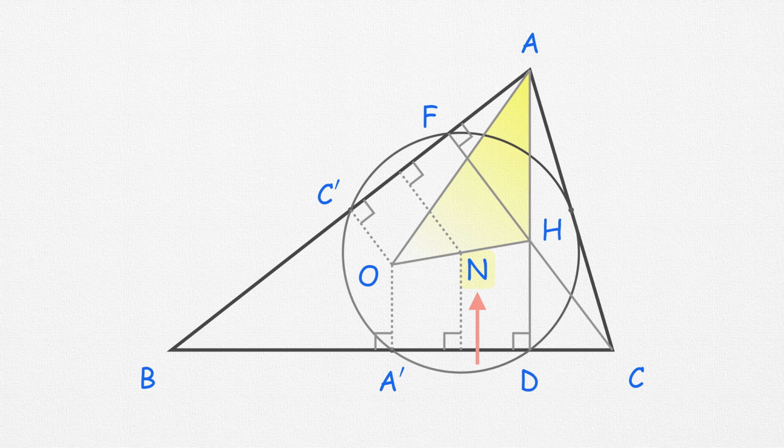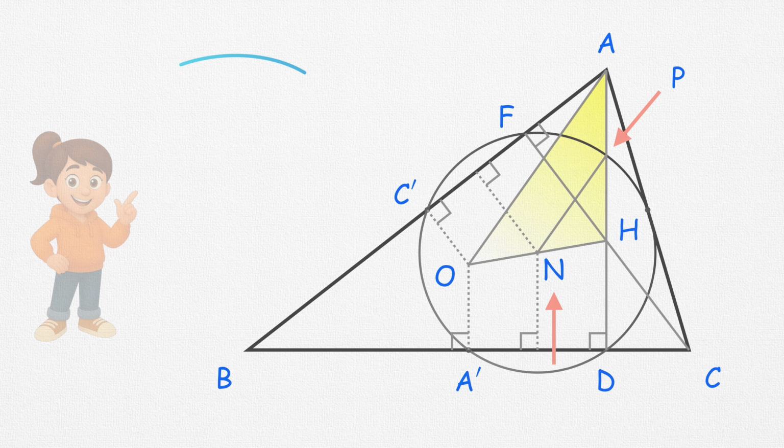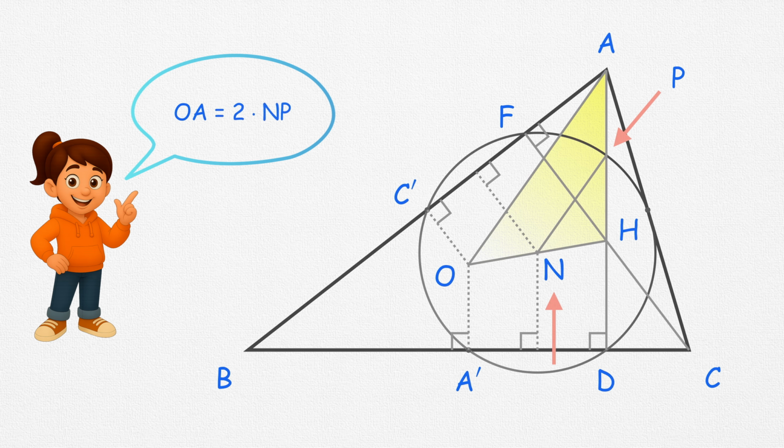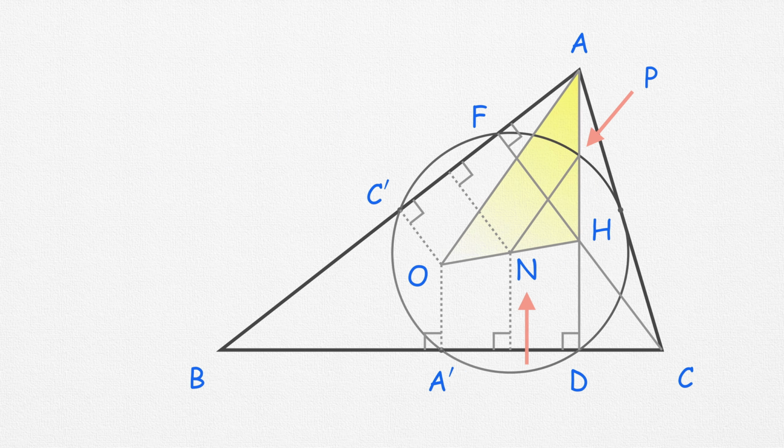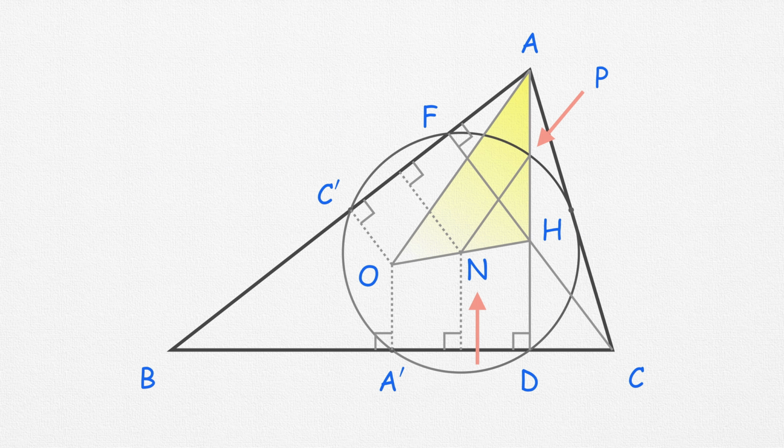Since N is the midpoint of OH and P is the midpoint of AH, by similarity of triangles, we can say that AO is twice NP. But AO is the circumradius, and NP is the radius of the 9-point circle. Therefore, the radius of the 9-point circle is exactly half the circumradius. With this, we come to the end of our discussion about the 9-point circle.